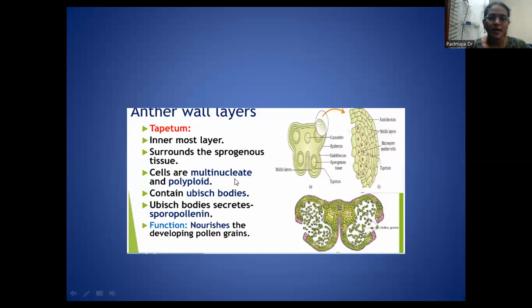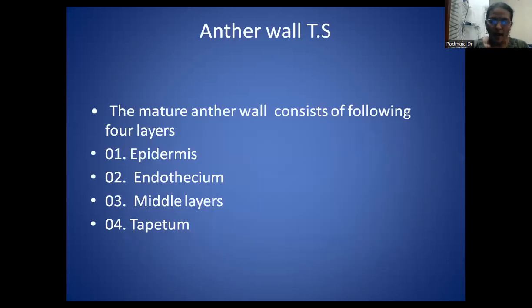The cells are multinucleated and polyploid, meaning the chromosome number will be more, and multinucleate means a greater number of nuclei will be present. They contain Ubisch bodies, and these Ubisch bodies are helpful for secreting the sporopollenin, which helps insects to attract the pollen grains. The main function of this is nourishment.